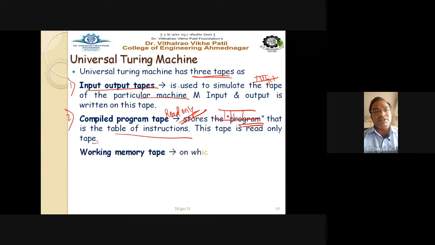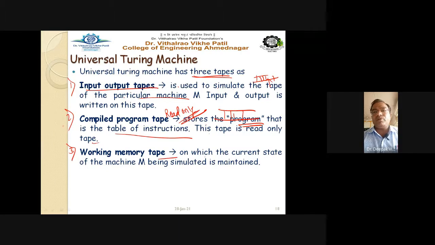And the third tape is nothing but the working memory tape, on which the current state of the machine M being simulated is maintained. It provides you temporary memory. So it is nothing but your temporary memory.